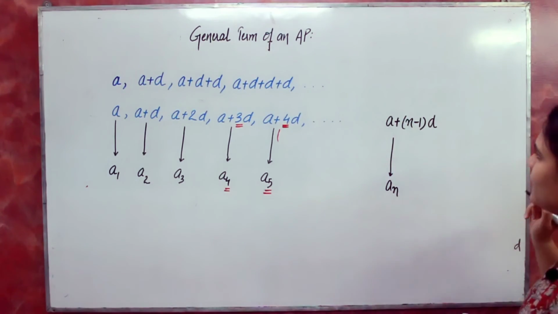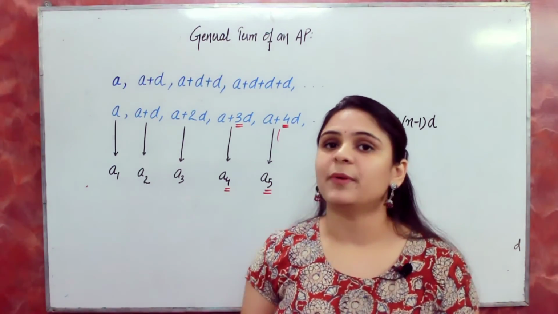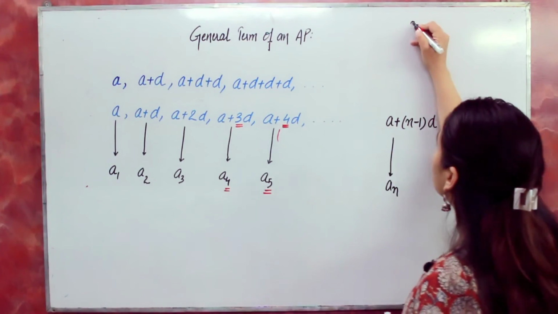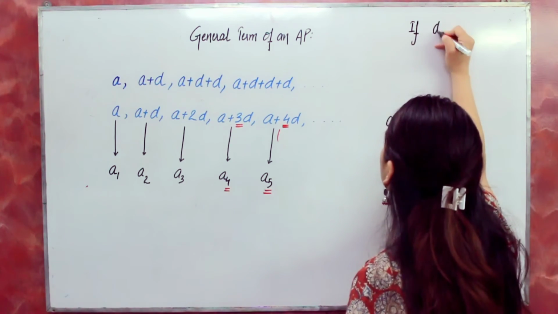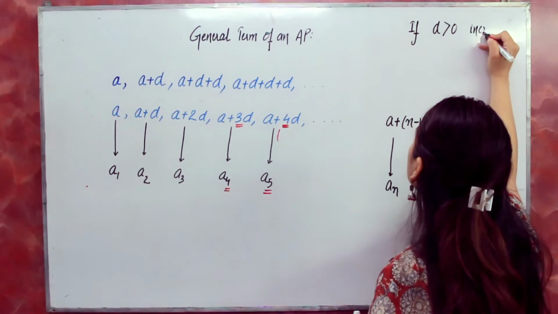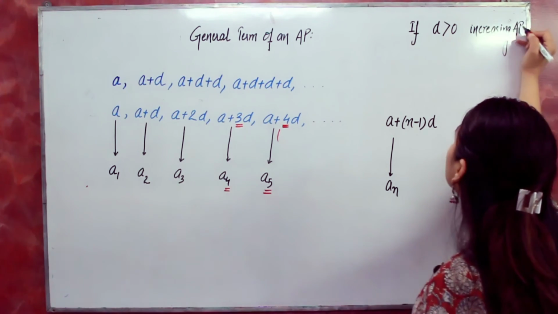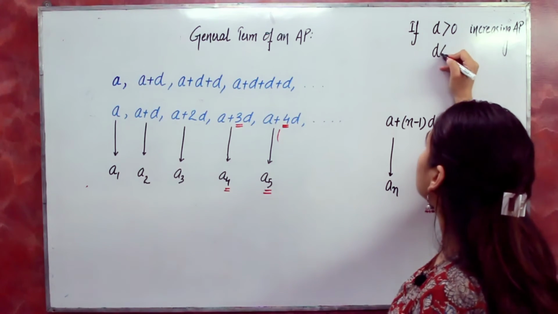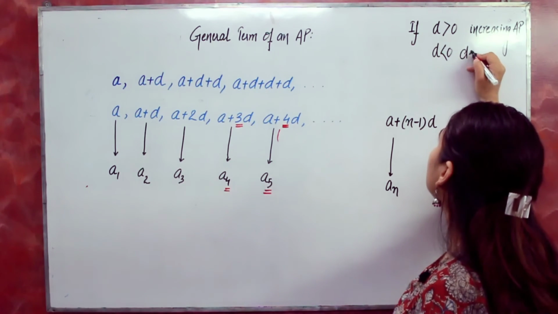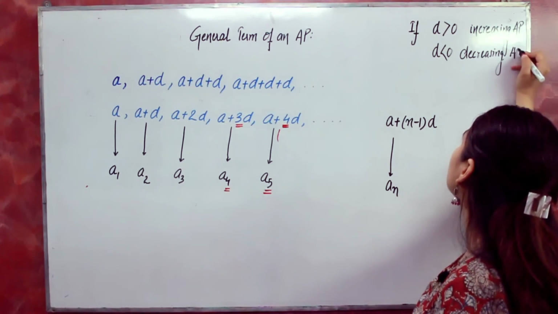Now whether your arithmetic progression is increasing or decreasing depends on the value of D. Okay, if D is greater than 0, it means the arithmetic progression is increasing, an increasing AP. And if D is less than 0, that means it's a decreasing arithmetic progression.